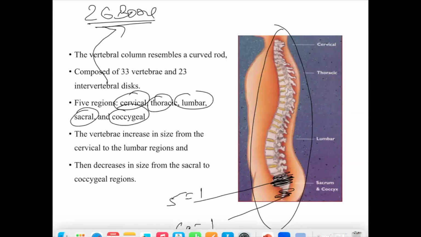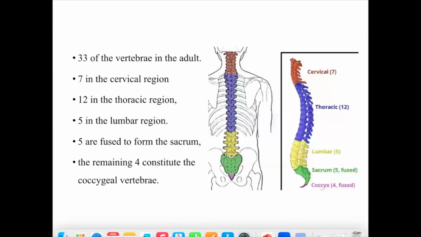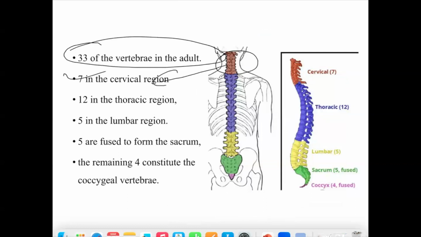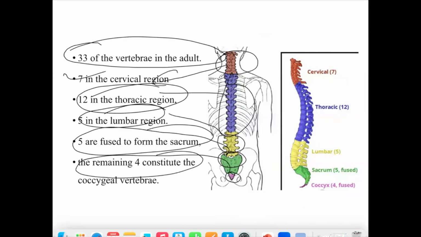So there are 26 bones or 33 vertebrae. Already we discussed this yesterday, so we are not going to discuss it again. The 33 vertebrae in adults, adult में 33 vertebrae होती हैं: 7 cervical, 12 thoracic, 5 lumbar, sacrum 5 becoming 1, and the coccyx 4 becoming 1, so total 33 vertebrae.